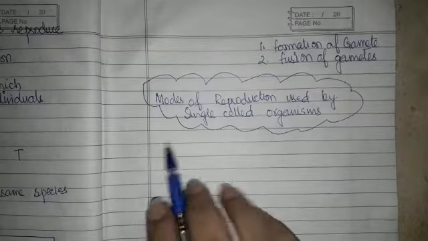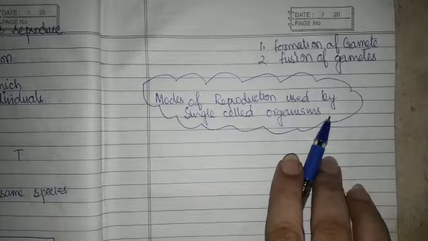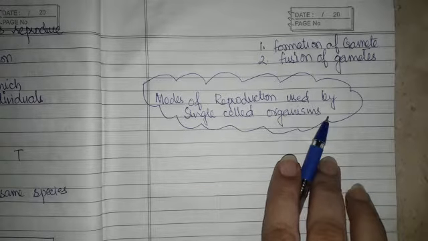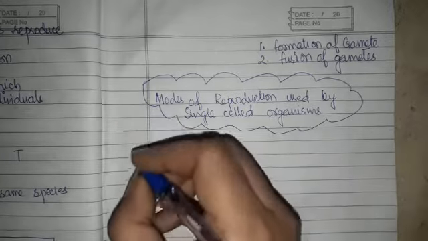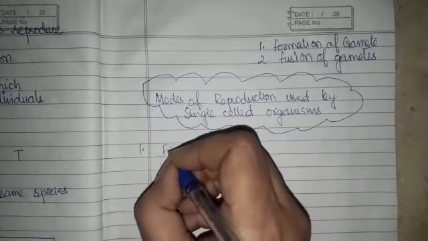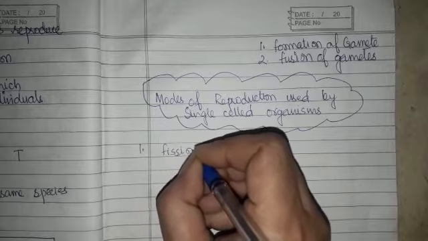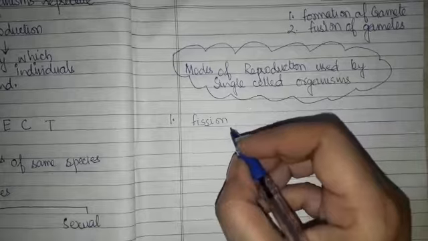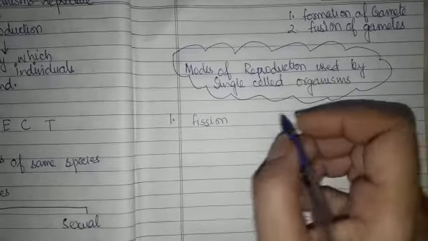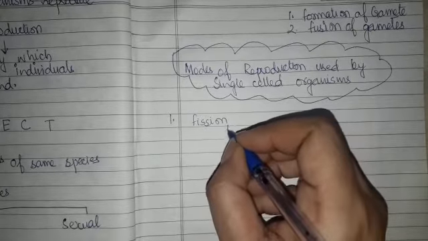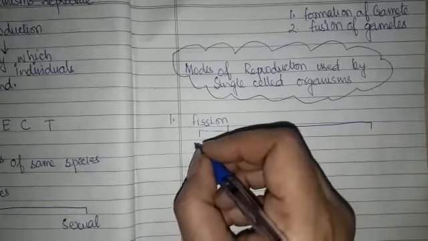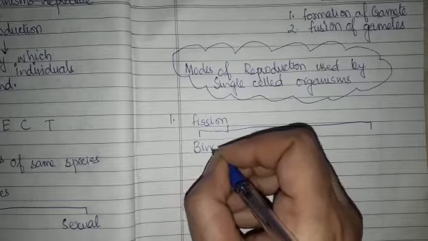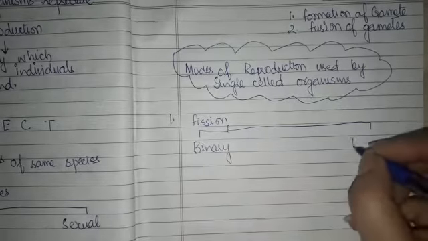Now, the next topic is modes of reproduction used by single celled organisms. Unicellular organisms किस किस तरीके से reproduce करते हैं? The first is fission. Fission means breakdown, that is division into two or more. Fission is of two types. Fission reproduction in asexual organisms is of two types: binary fission and multiple fission.